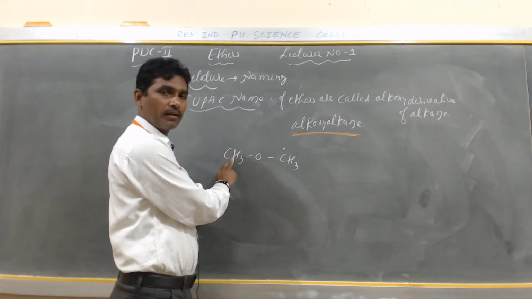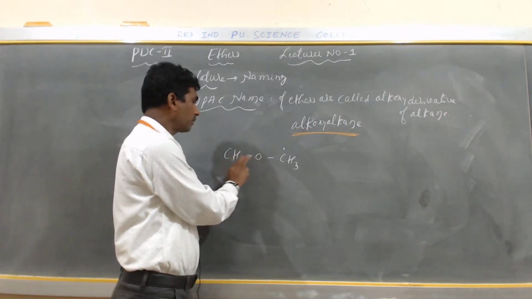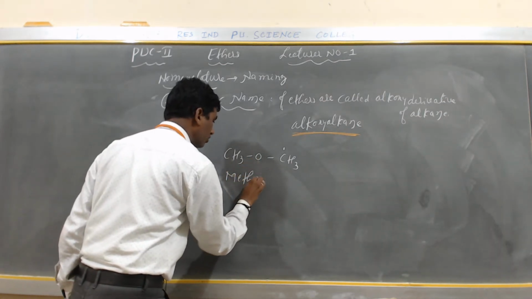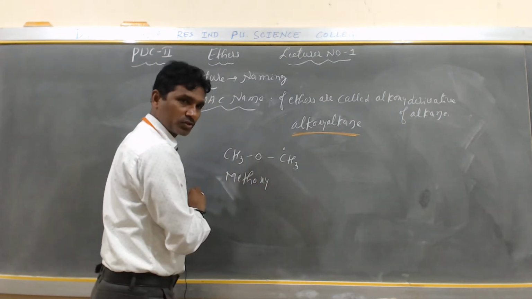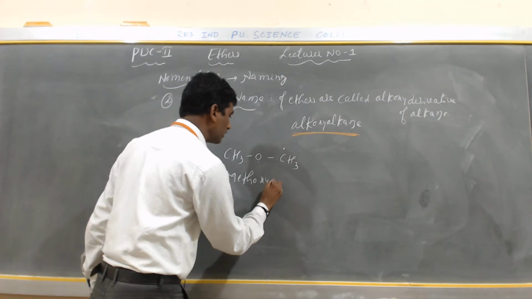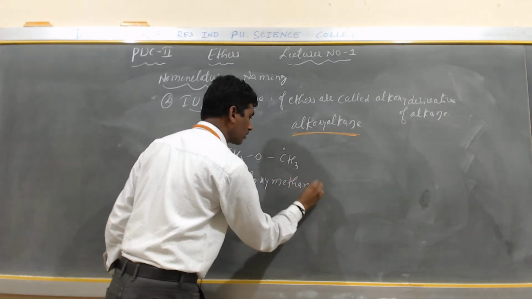CH3 is called methyl. O is called oxygen. Meth plus oxy, it is called methoxy. And how many carbons are there? 1. So it is called methoxymethane.